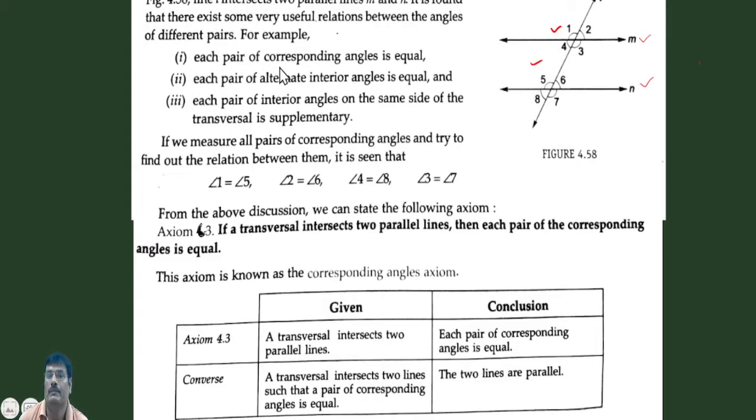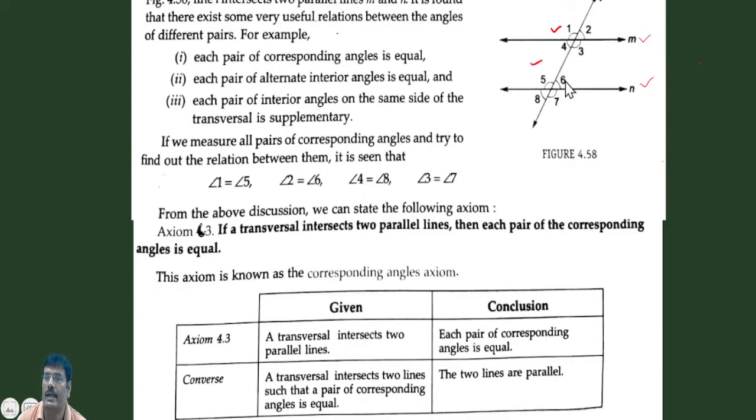So what happens if we measure angle 2 and angle 6? We observe that angle 2 is equal to angle 6. If we measure angle 3 and angle 7, we see that 3 is equal to 7. Again, if we measure angle 1 and angle 5, 1 is equal to 5. Again we measure 4 and 8, we observe that they are equal.